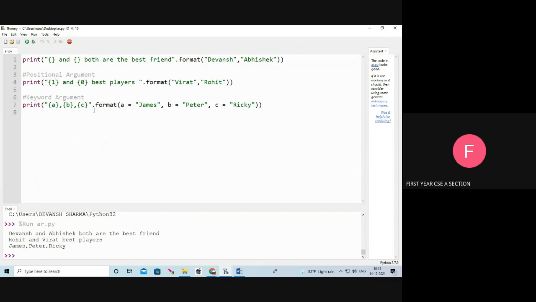Next, A, B, C. Here we are using keyword arguments: A equal to James, B equal to Peter, C equal to Ricky. Here A, B, C. Okay, see what the output is? James, comma, Peter, comma, Ricky is the output.